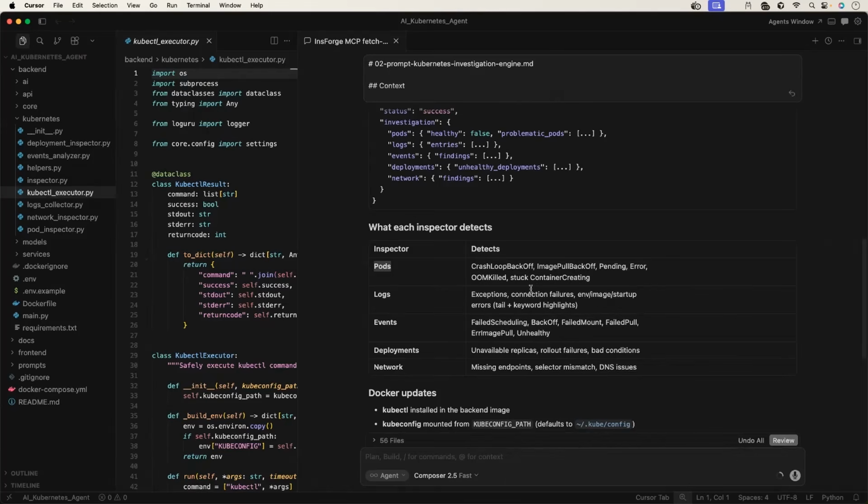I can add one more instruction and tell Cursor to also monitor the liveness probe and readiness probe. And our agent will start doing that as well. Cool. So we are done with step 2. Now we also have the FastAPI backend. Now let's go to step 3.